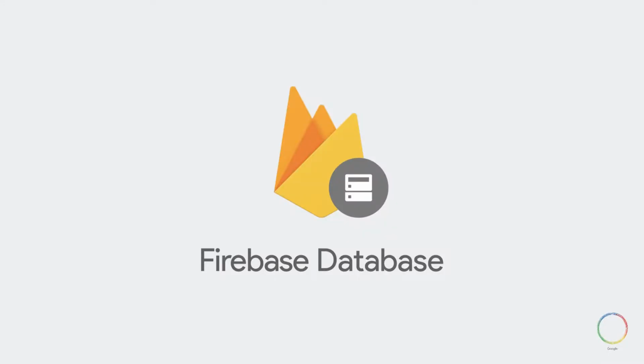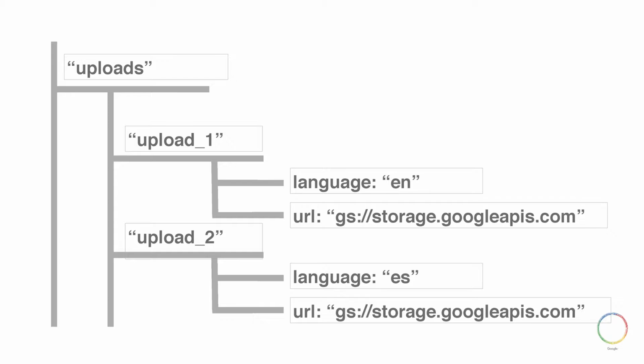Now that we have users, we want to be able to tell them when there is new content. For that, we'll use the real-time database. The real-time database is a NoSQL JSON database.